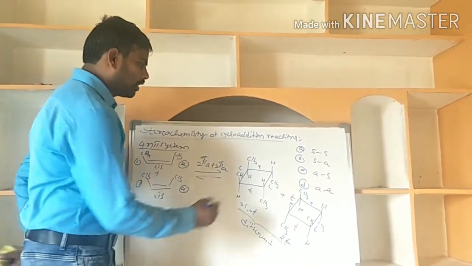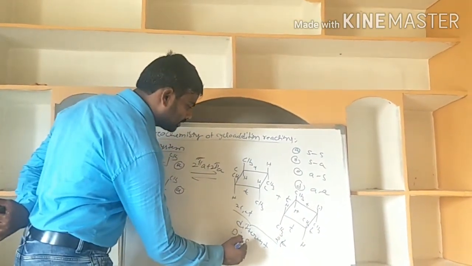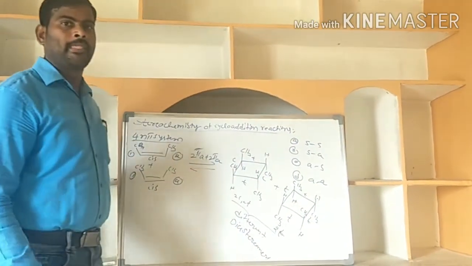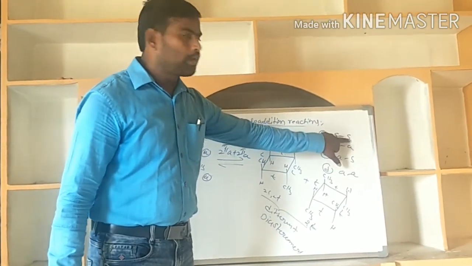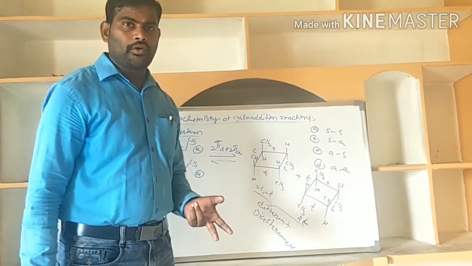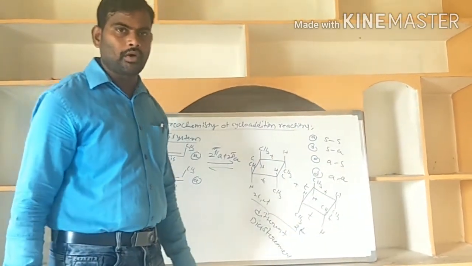These are also non-superimposable, non-mirror images, meaning diastereomers are forming. In both supra-supra and andra-andra additions, two different products are forming. In supra-andra and andra-supra, only one product is forming.